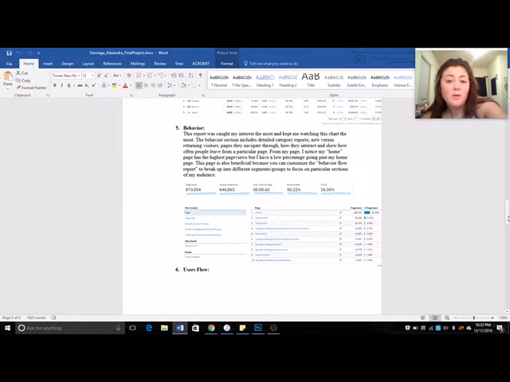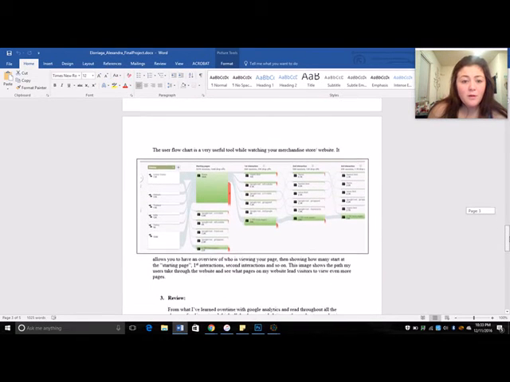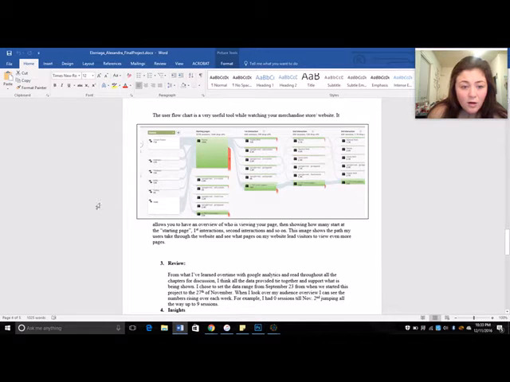It's also beneficial because you can customize the behavior flow report to break up into different segments or groups to focus on particular sections of my audience. So as you can see, my homepage had 32%. Then the user flow, here's that chart. It allows you to have an overview of who is viewing your pages, showing how many start at the starting page, which is right here, and then how many interactions: first interaction, second interaction, and how far people got, which stayed to my third.